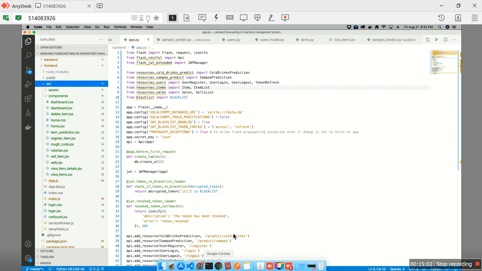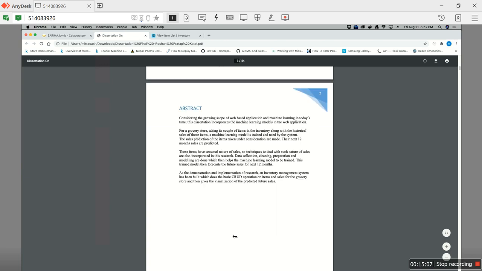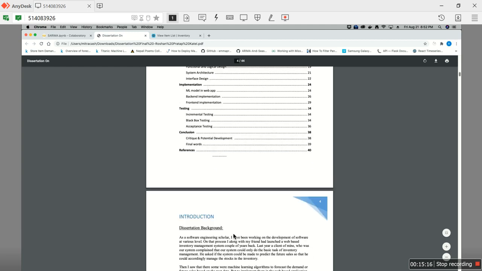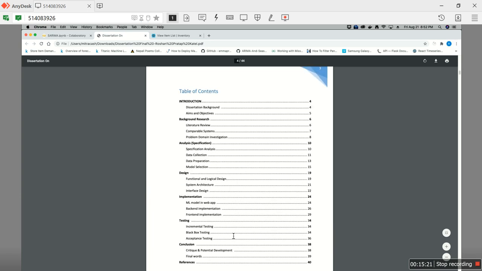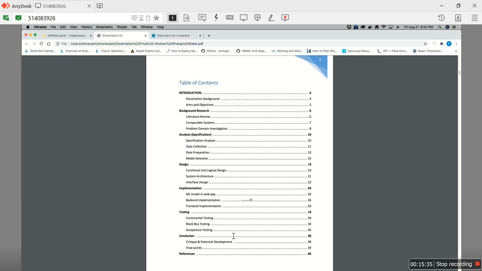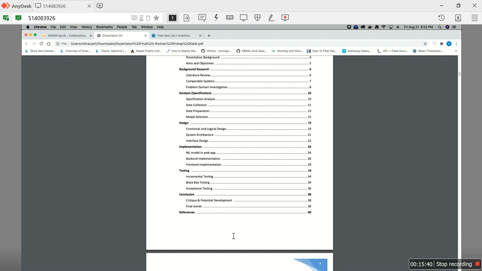And another thing is this is my documentation. I've written all the details of how the data was collected, how the data was prepared, and the models. Why did I select that model? A lot of work has been done, though I should talk very briefly about the model selection here because of the time constraint in this video. I've done a lot of research and tried many models before I chose this one, but none of them performed as well as this model. And then the functional design, implementation, testing, and the potential further development are attached in this document.